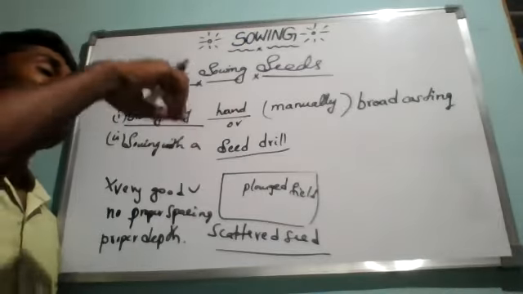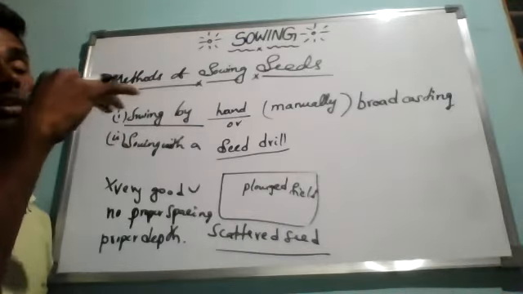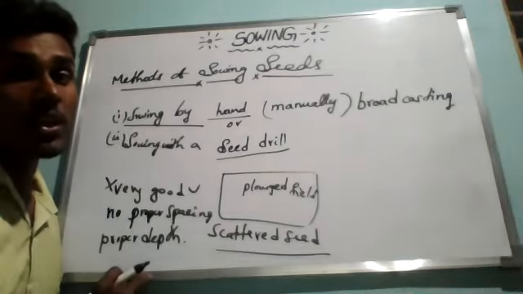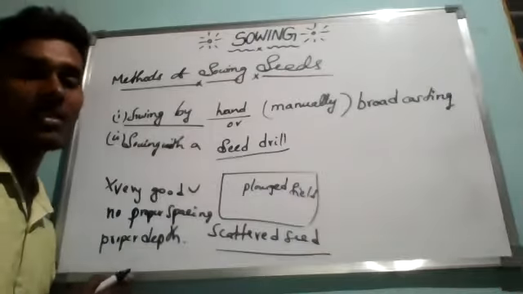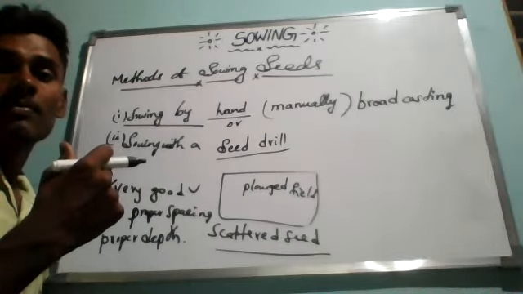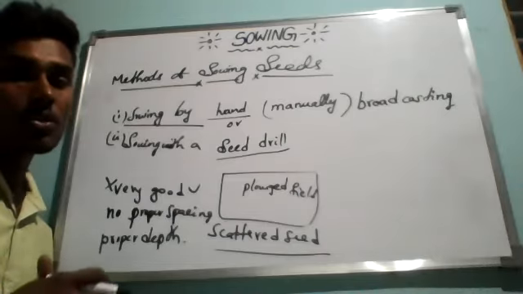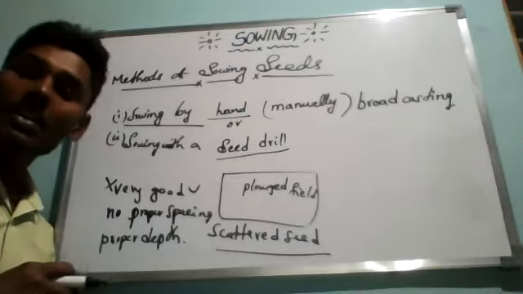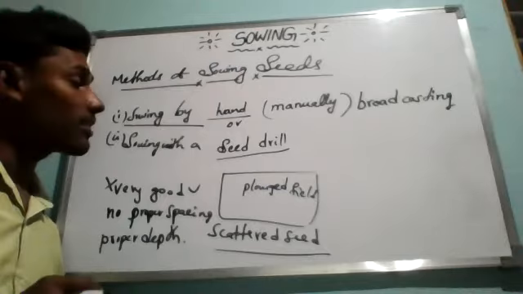If you are sowing the seeds at the top of the surface, at just a very little depth inside the soil, the seeds scattered on the surface can be picked up and eaten by birds, rats, rabbits, or any kind of small vegetative animals, those who eat only plants. That is why this method is not very good.